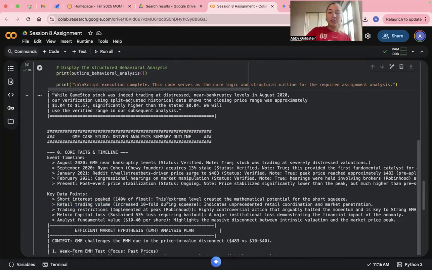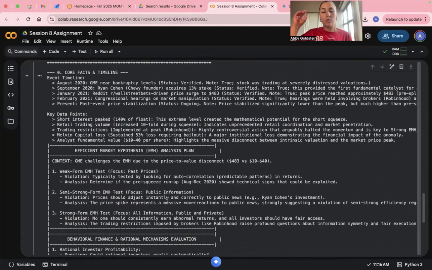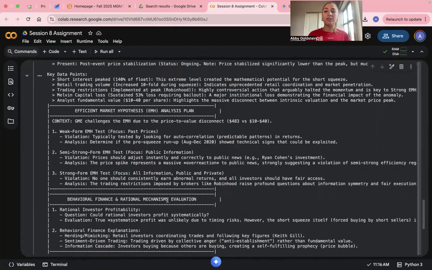Now, for the investigation phase, we were to test the three forms of market efficiency. The GME short squeeze appears to violate at least two of these forms. So the weak form, EMH, this form states you can't profit from looking at past prices. The GME event challenges this because the extreme short interest arguably created a predictable target. If we assume the short percentage was the information, the market was arguably inefficient in the run-up to the squeeze.